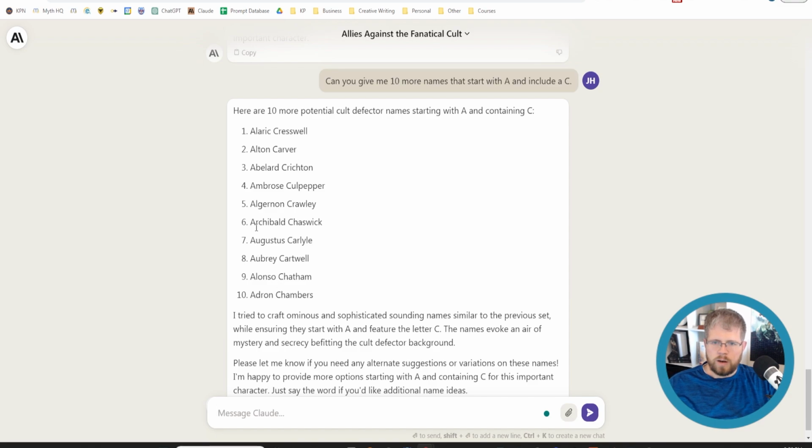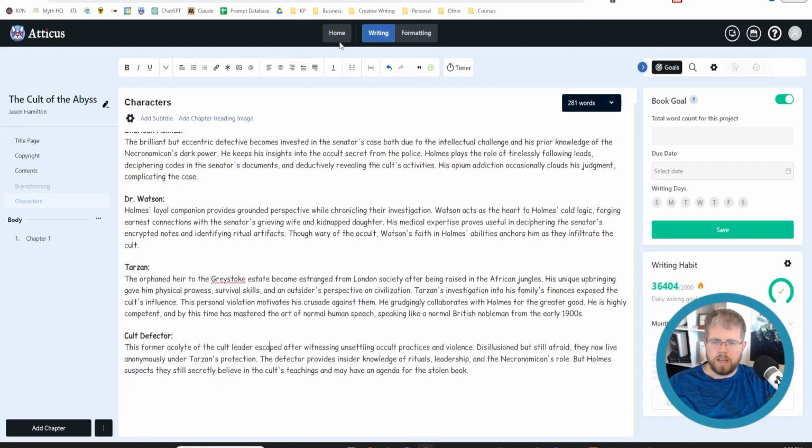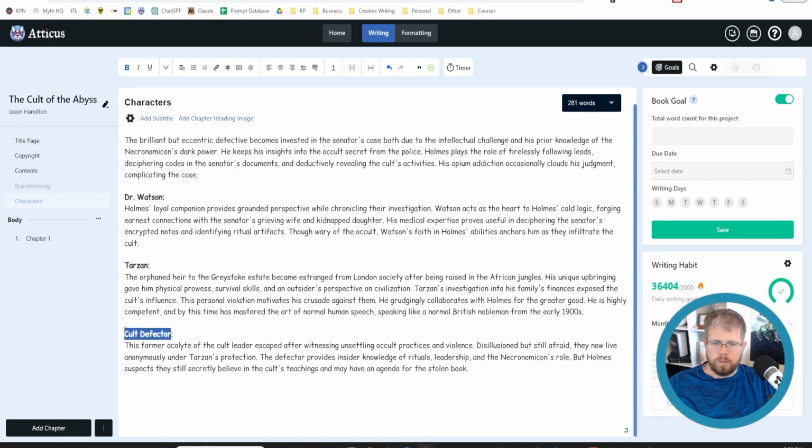And so Archibald Chaswick, or Chazwick, Algernon Crawley. I like this one, Algernon Crawley. So we're going to replace cult defector with Algernon Crawley. This former acolyte of the cult leader escaped after witnessing unsettling occult practices and violence. Disillusioned but still afraid, they now live.